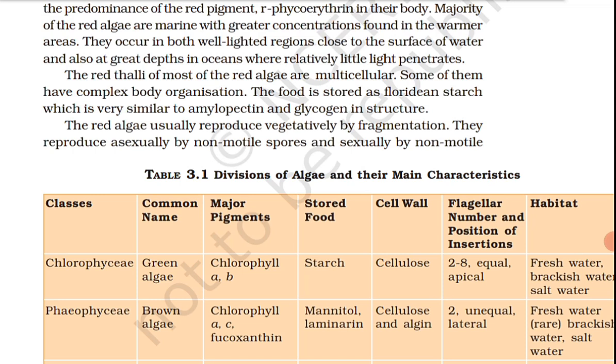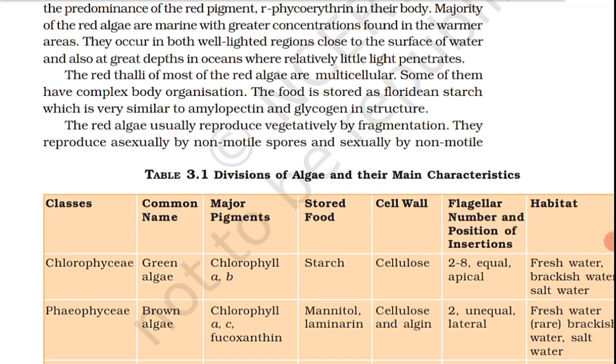You may recall that in bryophytes, the dominant phase in the life cycle is the gametophytic plant body. However, in pteridophytes, the main plant body is a sporophyte, which is differentiated into true root, stem, and leaves. This organ possesses well-differentiated vascular tissues.